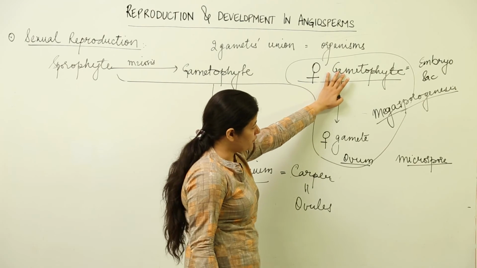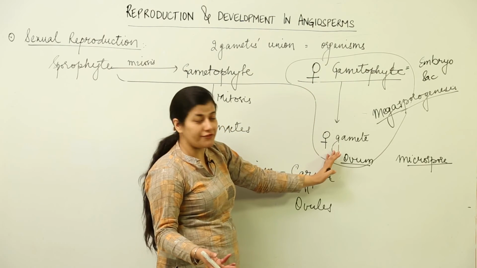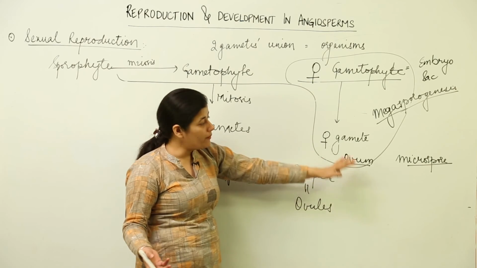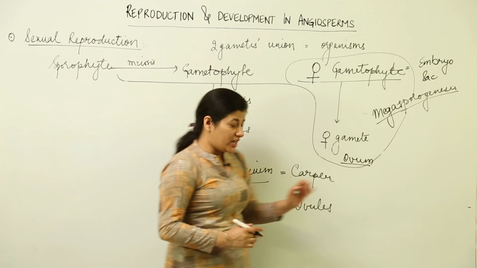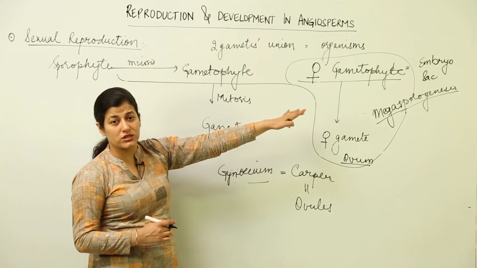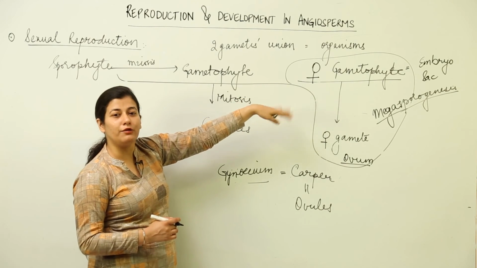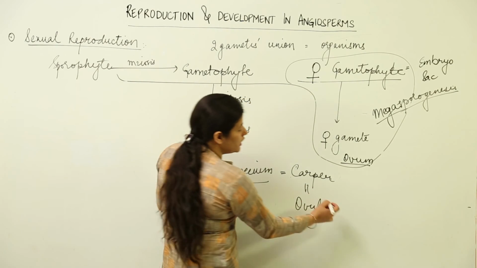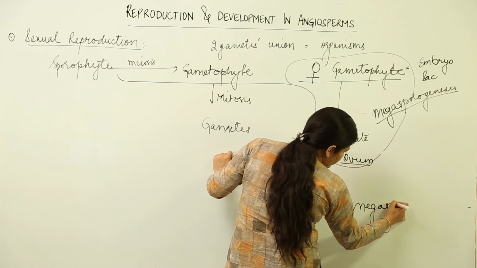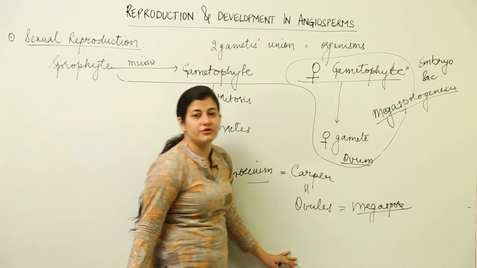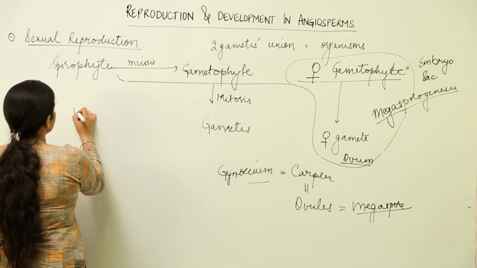That female gametophyte further undergoes the division of mitosis, forms the female gamete known as ovum, and this process is known as megasporogenesis. Like pollen grain was the microspore, over here the ovule is termed as megaspore. So you have to remember these two terms, microsporogenesis and megasporogenesis.